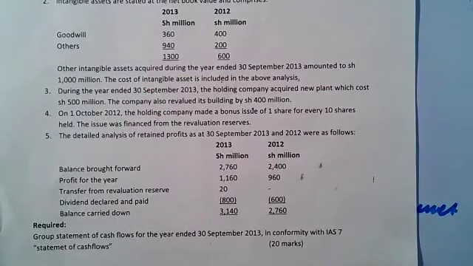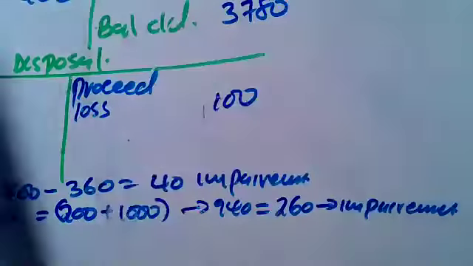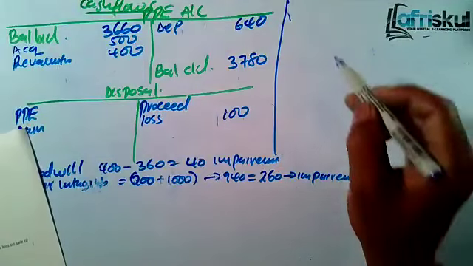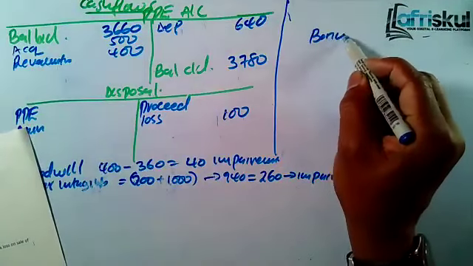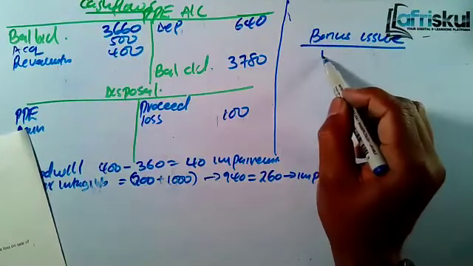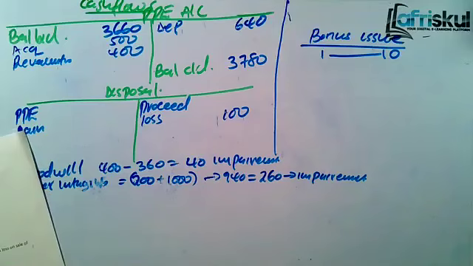Number 4. On 1st October 2012, the holding company made a bonus issue of 1 share for every 10 shares held. The issue was financed from the revaluation reserve. So how do we account for that bonus? Let's account for that bonus. We have a bonus issue here, and the issue was 1 share for every 10 held.